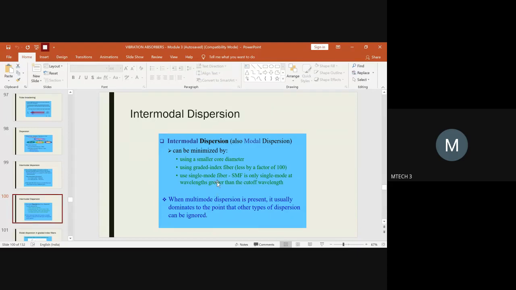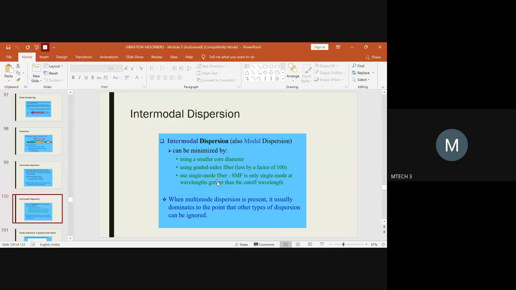But in case of single mode, you have only a single ray of light passing through. So the wavelength of that particular light will surely be considered for the dispersion phenomena, because you don't have light rays of higher and smaller wavelengths. It is only one type of light ray passing through. Whereas in multimode, you will have different rays of light of different wavelengths coming.